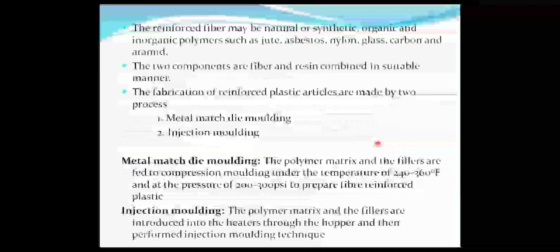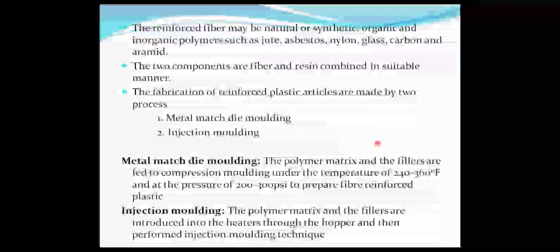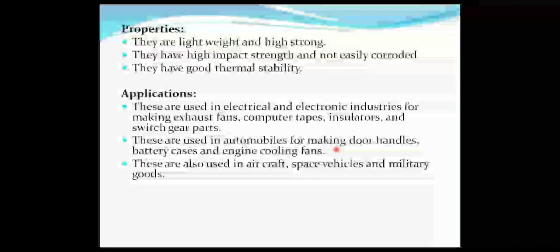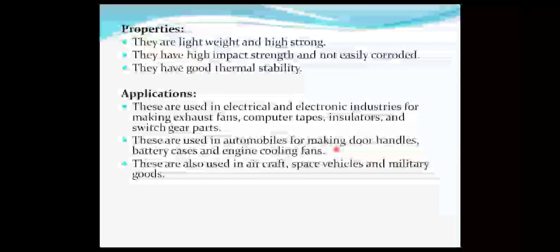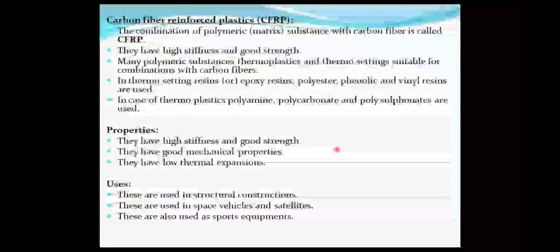Next, the fiberized materials are molded with the help of a molding machine. The first category of molding machine is the metal match die molding machine. Number two is injection molding. By applying temperature and pressure, the mixture of fiberized materials can be converted into an article. When we talk about properties, they have excellent physical, chemical, and mechanical properties. Next, they are known to be the three main classifications.